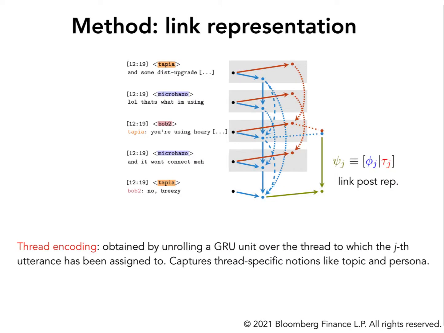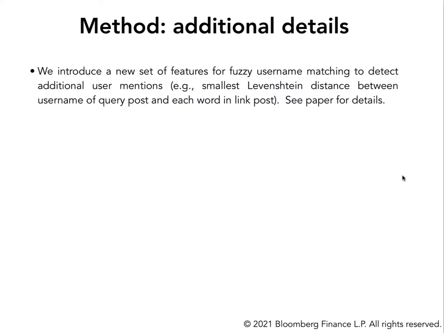Link representations, on the other hand, can coincide with query ones. In our case, we decide to augment them by means of thread encoding. So what is thread encoding? We unroll a GRU unit over the thread which has been assigned to a given link post and concatenate such GRU representation with the one obtained from the DAG-LSTM. Thread encoding is expected to capture thread-specific features such as topic and persona.